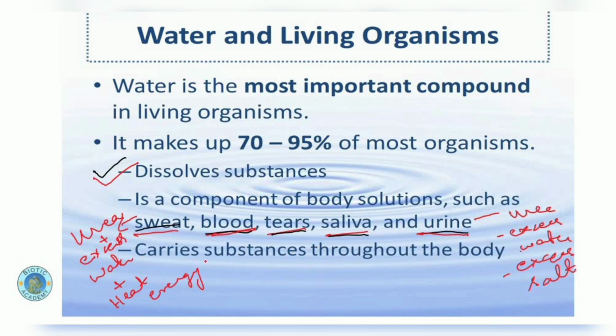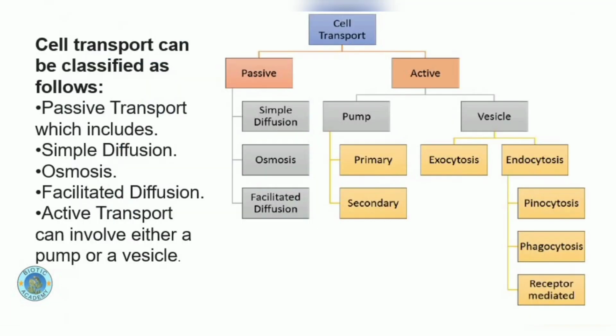Third property of water is that it carries substances throughout the body. As I told you, it is very helpful in delivering the substances to the respective organs and tissues, and taking the waste products from these tissues to the respective excretory organs. So how does this process of transportation take place, what is the mechanism or the pathway by which a cell is getting rid of these waste products and taking in the useful material?